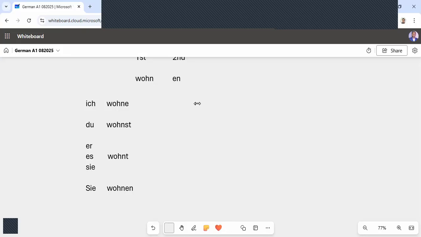And coming to the plural part, we will say it like this: wir wohnen. So with wir also, the original form of the verb will come. Okay? And sorry, for the plural of du, ihr will come. Okay. Second person informal plural.